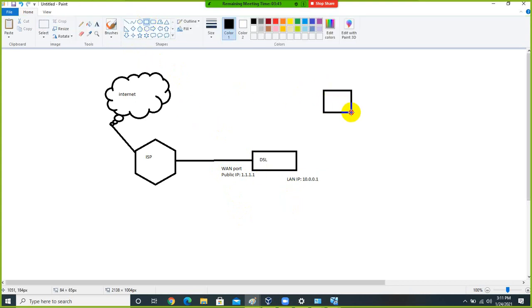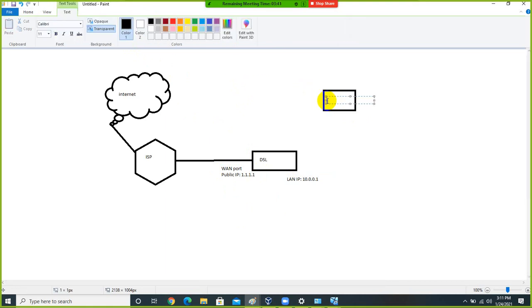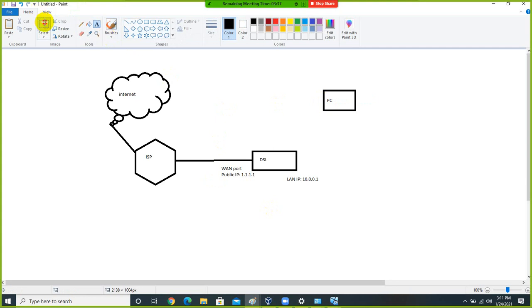And I have two machines connected here. One is PC1 and another is PC2.